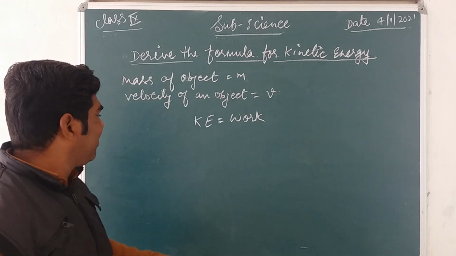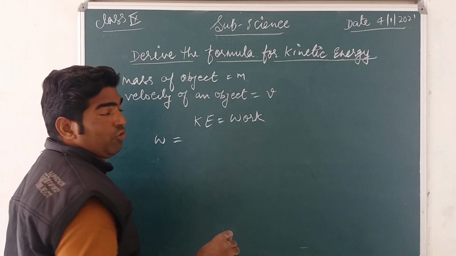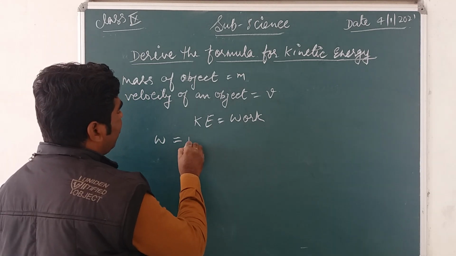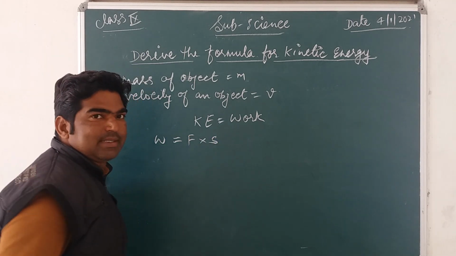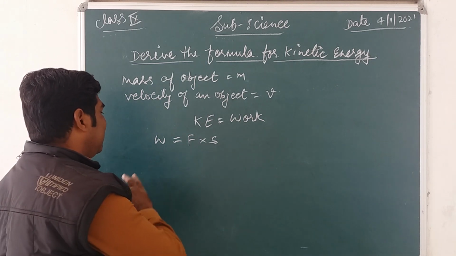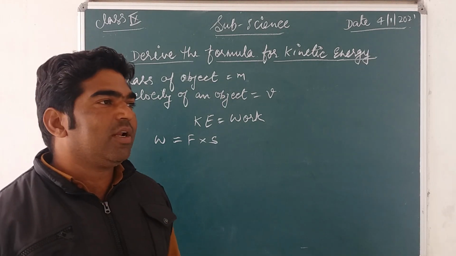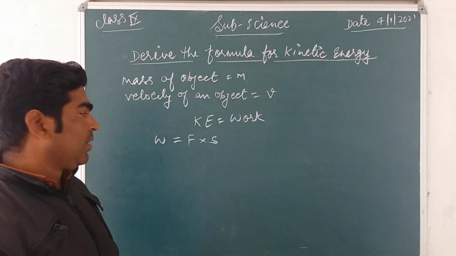Now remember that work done W is equal to F into S, force into displacement. And in the previous chapter, in the motion chapter, we already discussed force.